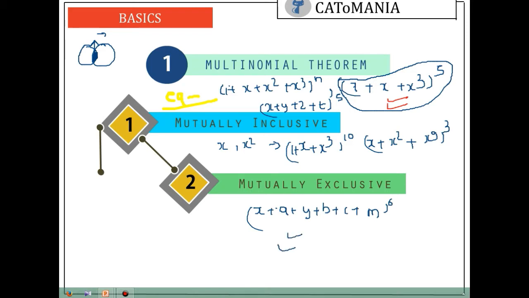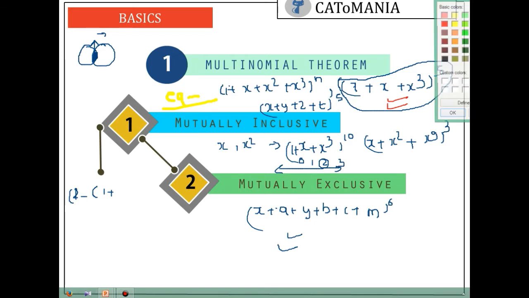Again, mutually inclusive has two very interesting types. One is a missing term. Missing term is where one power is missed. So if you see, this is an example of missing term. We have the power 0, we have the power 1, but we don't have the power 2, we have the power 3. So let me write it here: first is missing term.